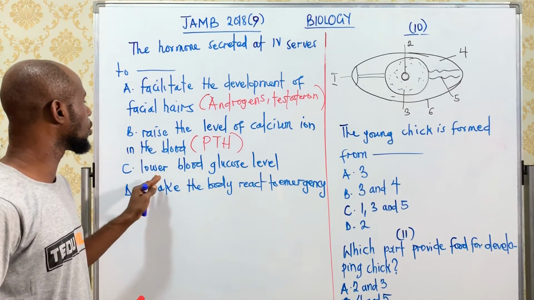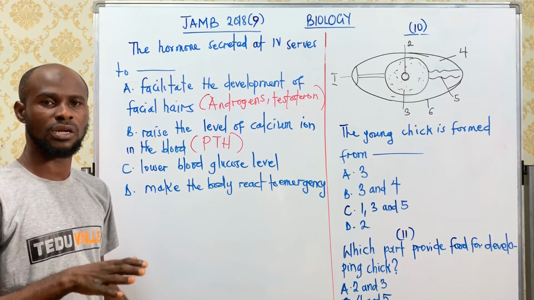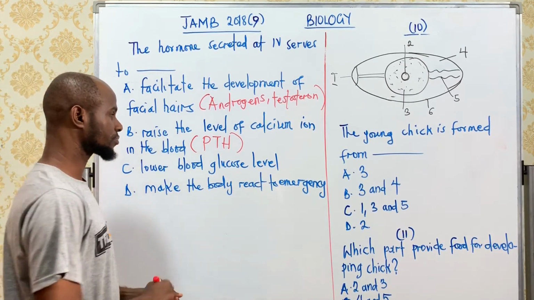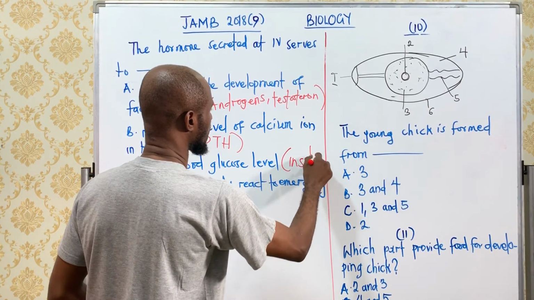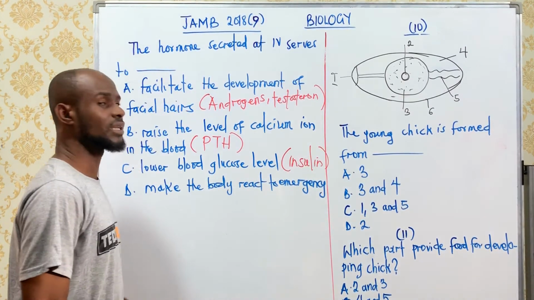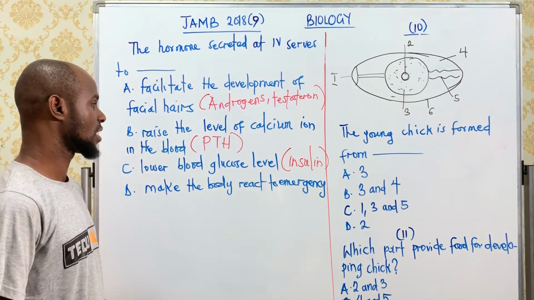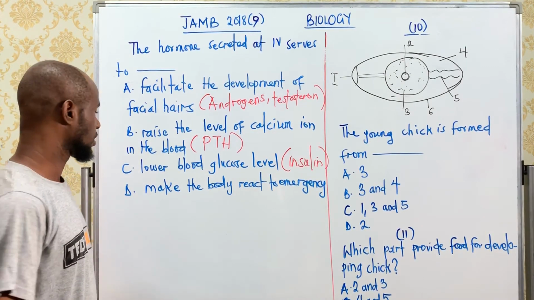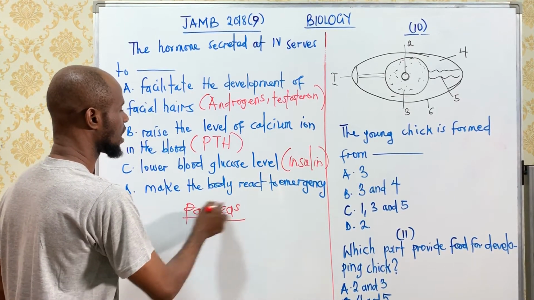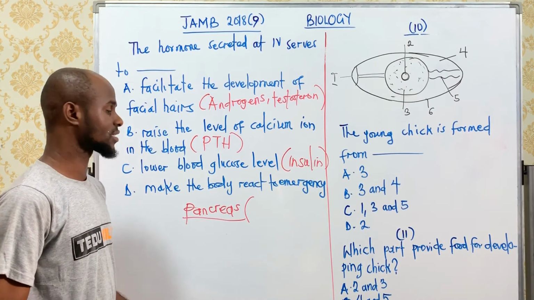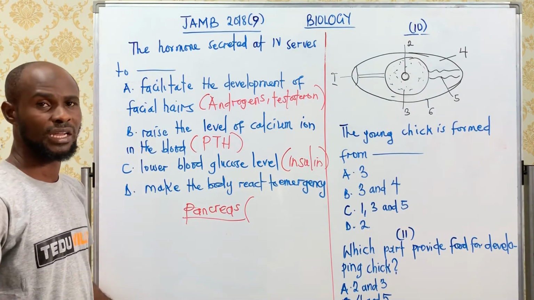Now, C, lowers the blood glucose level. The hormone that lowers the blood glucose level is called insulin. And where is insulin located? Insulin is located in the pancreas and is secreted by the beta cells of the pancreas. The pancreas has 4 different cells, and that particular part of the pancreas where the cells are found is called the islet of Langerhans.